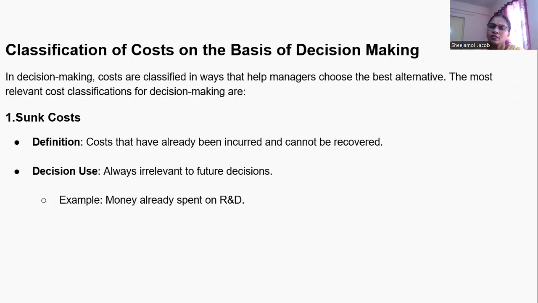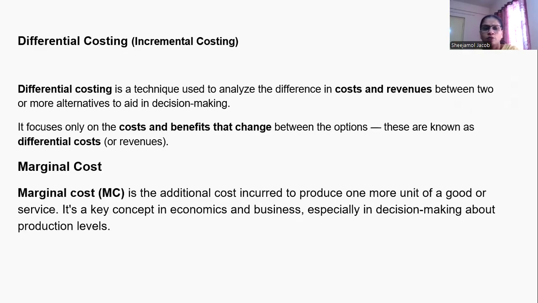And the next classification is based on decision making. Based on decision making, some costs are incurred, like sunk cost. Sunk cost means cost that is already incurred, but we cannot recover it. For example, the cost incurred for research and development, we cannot recover such expenses. The second one is incremental costing or differential costing. So we are differentiating the cost and revenues between two or more alternatives to aid in decision making. It focuses only on the costs and benefits that change between the options. These are known as differential cost.